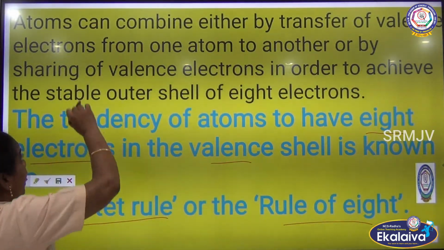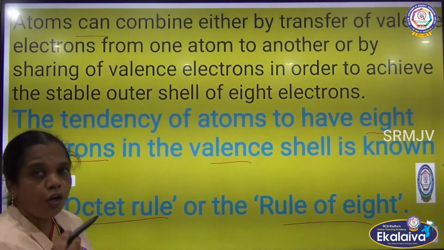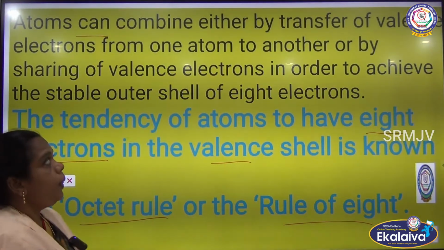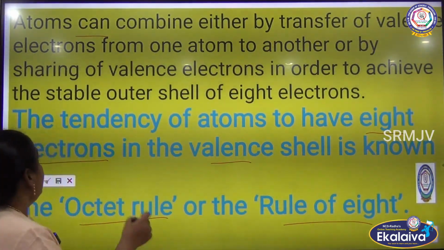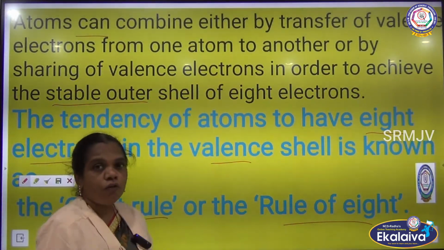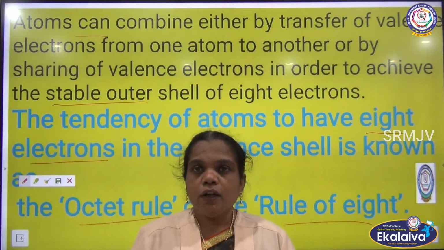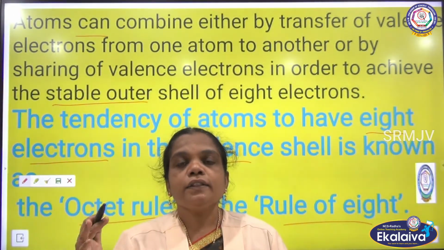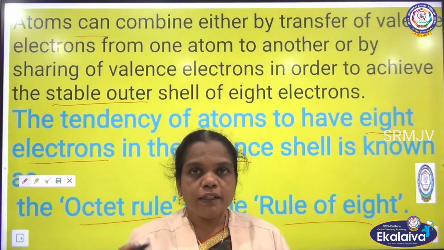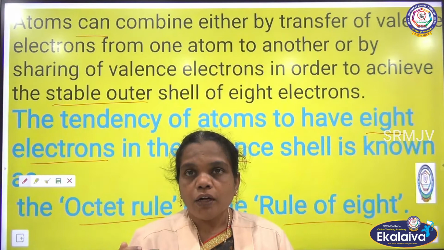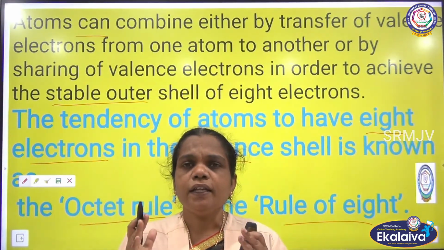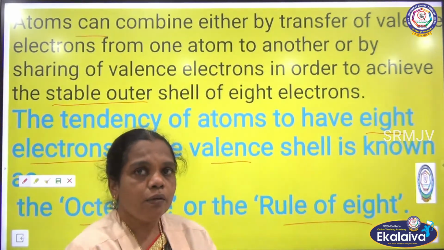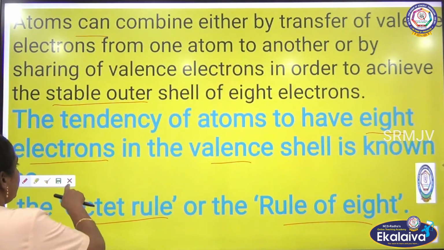When the atoms start to combine, there is a transfer of valence electrons from one atom to another atom to achieve the stable electronic configuration. While transferring electrons from one atom to another, they have to attain the stable electronic configuration. By this, they can make a bond, the force of attraction. If both atoms have a stable electron configuration, they can form a stable compound or stable molecule. Now we will see an example.